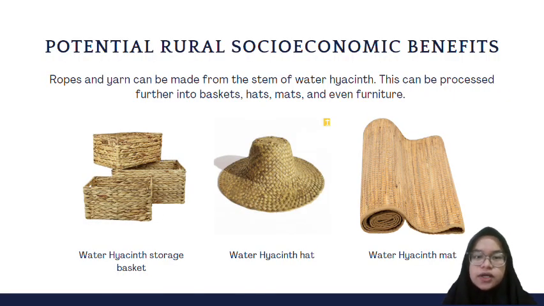Potential rural socio-economic benefits. Ropes and yarn can be made from the stem of water hyacinth. This can be processed further into baskets, hats, mats, and even furniture. Inhabitants of communities occurring around water bodies where this plant grows can begin to process the plant into useful products for income.